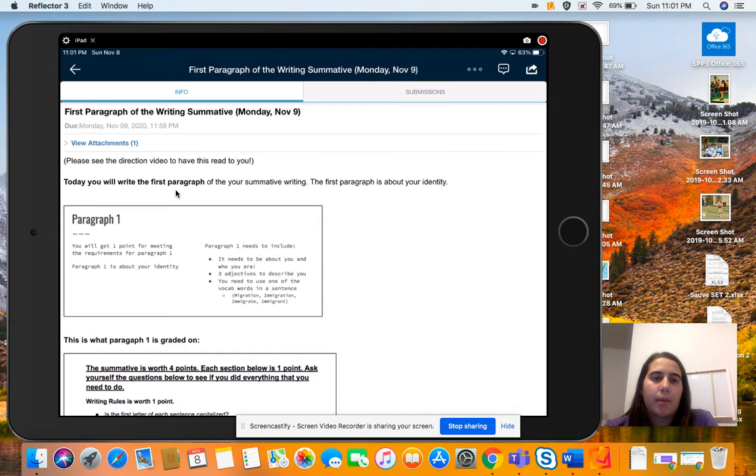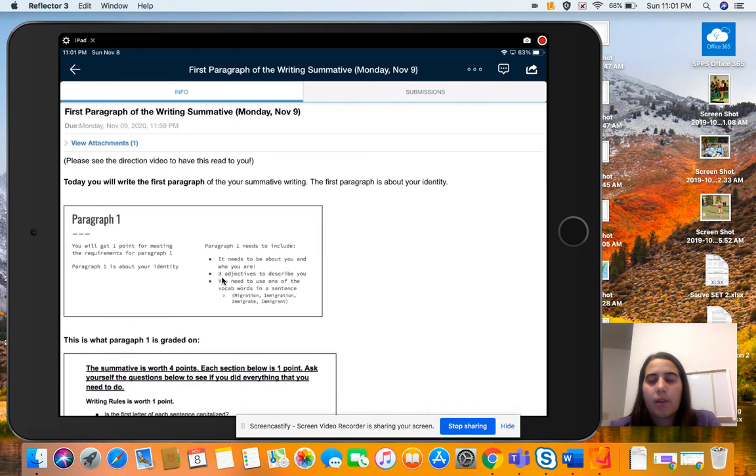It says, today we will write the first paragraph of your summative writing. The first paragraph is about your identity. Remember, your identity is who you are, the different parts of what makes you you. Remember we talked about our summative last week, but in paragraph 1, you'll get 1 point for meeting the requirements. Paragraph 1 needs to talk about you and who you are. You need 3 adjectives to describe yourself.